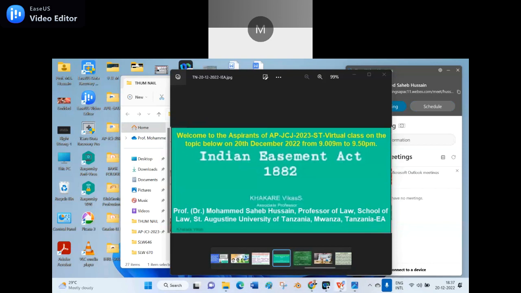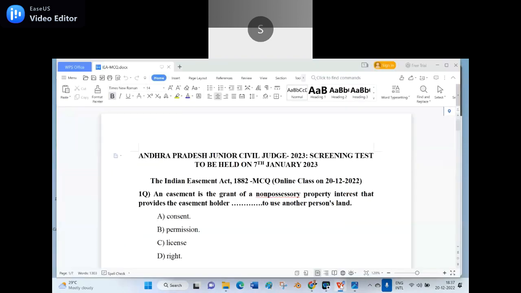Yes, without wasting the time, let me go to our multiple choice questions. That is the Andhra Pradesh Junior Civil Judge 2023 screening test to be held on 7 January 2023. The Indian Easement Act 1882 multiple choice questions online class on 20th December 2022.